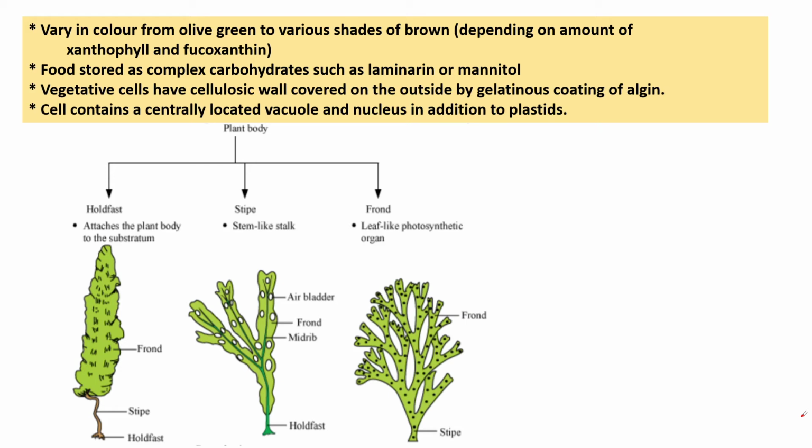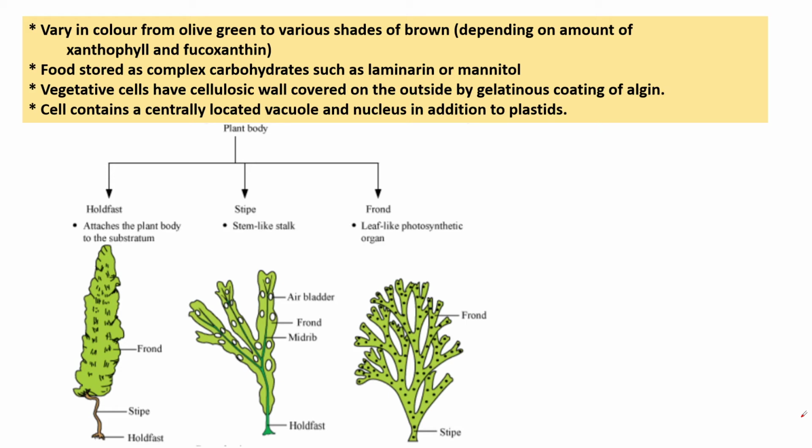Some brown algae are the world's largest seaweeds, reaching around 40 to 60 meters in length, such as Macrocystis and Nereocystis, which occur in 13 to 20 meter deep waters. Kelps like Laminaria, Macrocystis and Nereocystis are attached to the rocks by their holdfast.